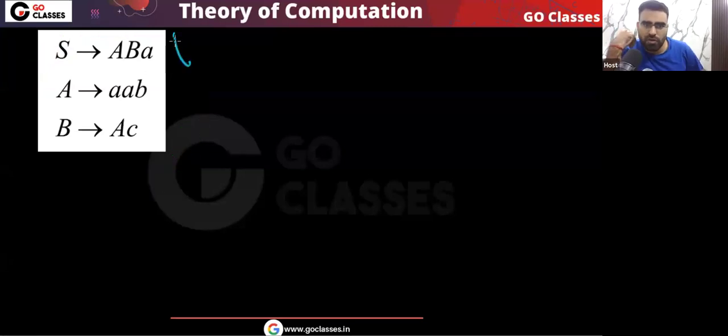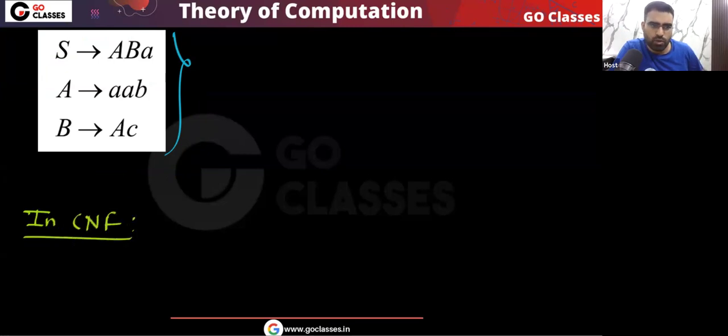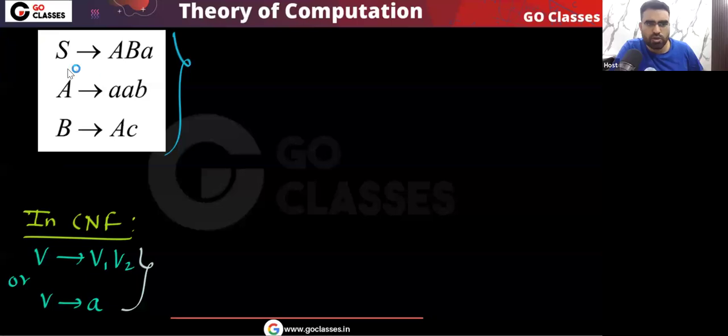Now we need to convert this into Chomsky normal form. But remember, in Chomsky normal form, only two types of productions are allowed: a variable going to two variables, or a variable going to a single terminal. Yes or no? These are allowed. So you can see these productions are not allowed in the Chomsky normal form. So let me tell you what we are going to do. Very simple. In the Chomsky normal form, we have productions where a variable goes to a single terminal.